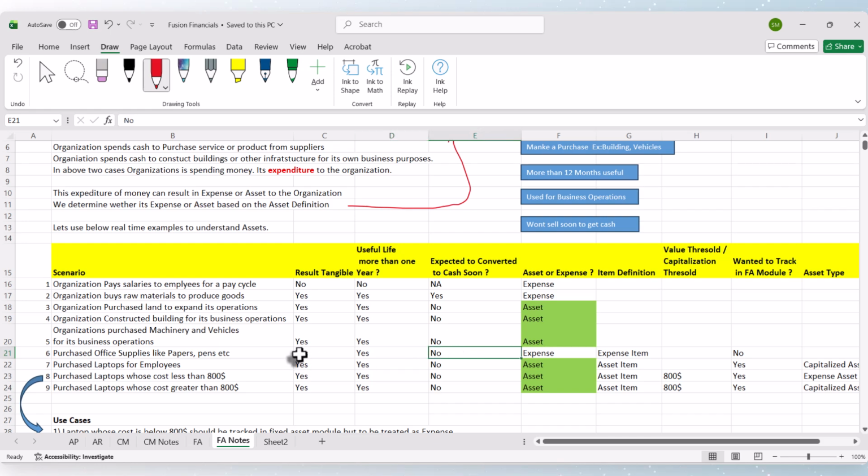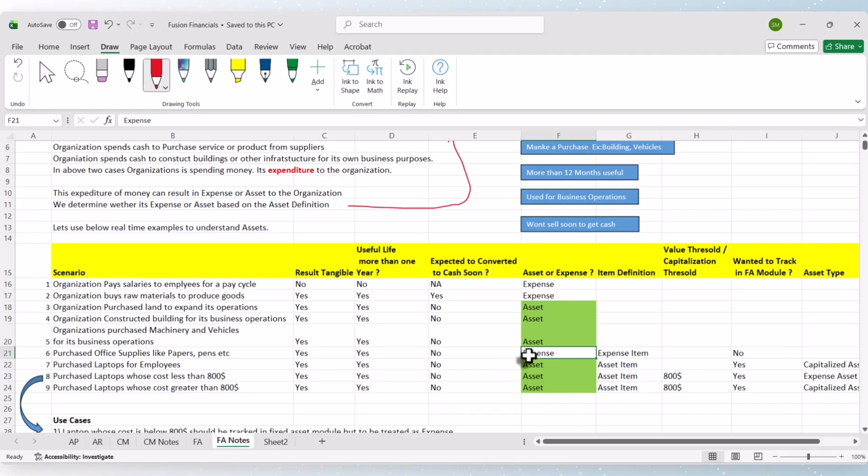But still, if you see these two rows, they have similar characteristics, but we consider it as an expense because these will have very small value. So they can be treated as an expense and sent into financial statements, let's say the income statement, as an expense in the given month, as the value of these things is very small. So we will be considering them as an expense.